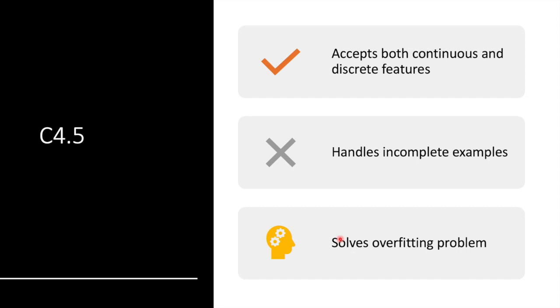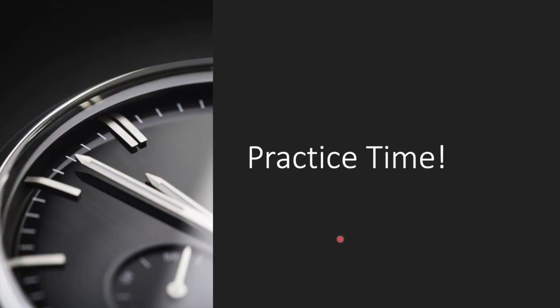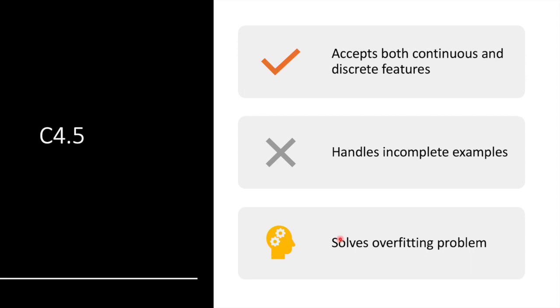And the most widely used formulation of a decision tree learning algorithm is C4.5. It has several additional features as compared to ID3. For example, it accepts both continuous and discrete features. It also handles incomplete examples pretty well, and at the same time it solves the overfitting problem by using a bottom-up technique known as pruning.